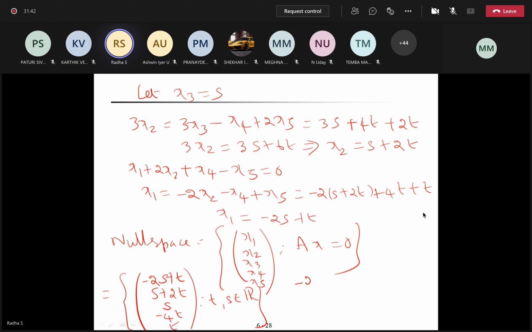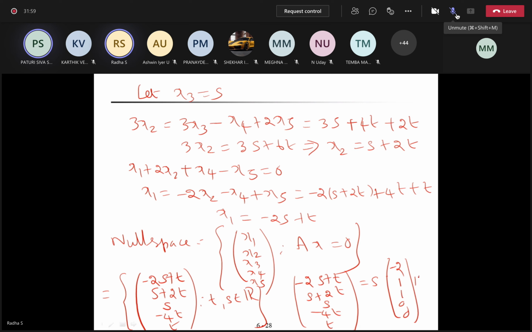How do you write this here? s into minus 2, 1, 1, 0, 0, plus t into 1, 2, 0, minus 4, 1.